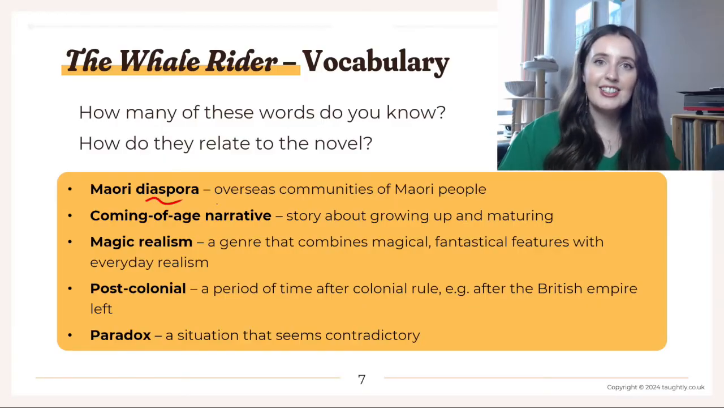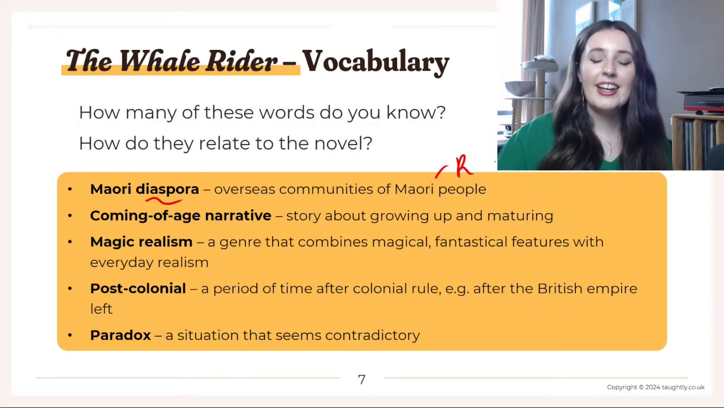How does that relate to the novel? Well, remember when Rawiri goes to Australia and he sees all of his Maori cousins?